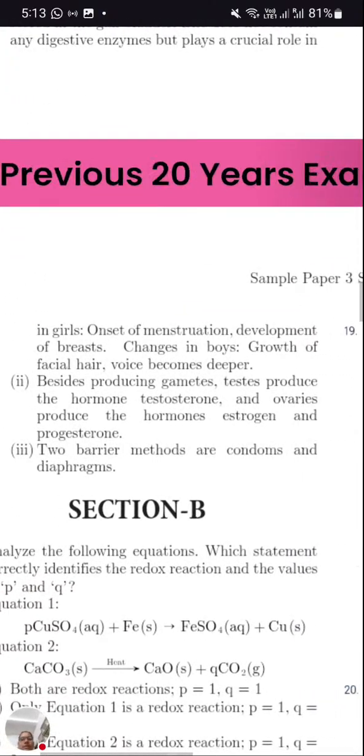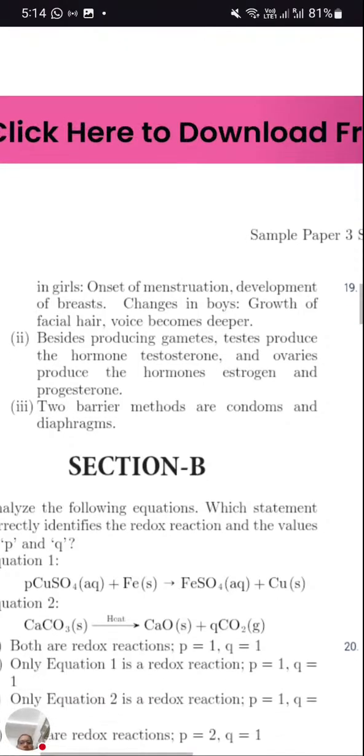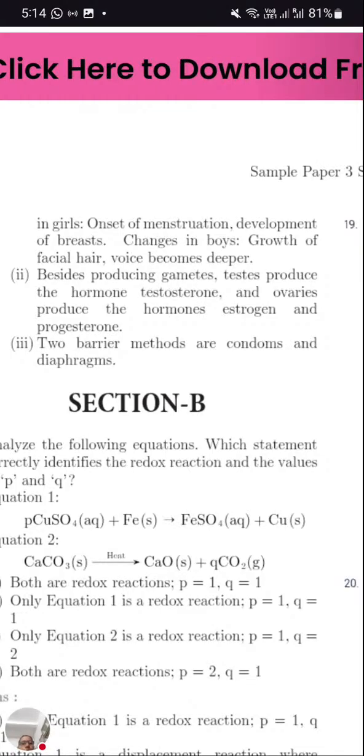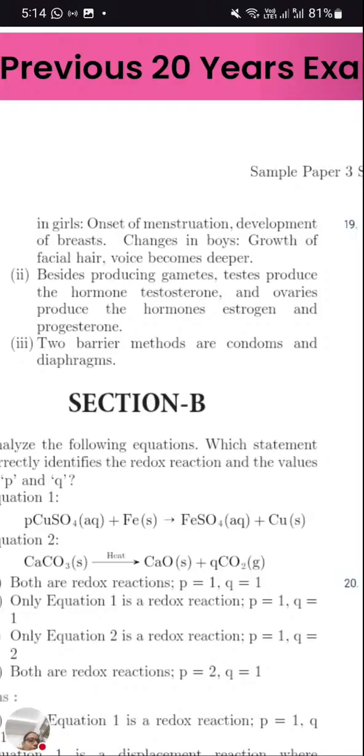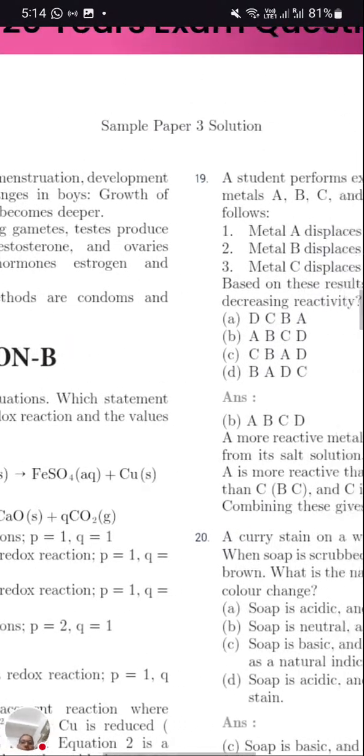Here, in girls, there is onset of menstruation. The girl starts the menstruation cycle, and there is development of the breast. Changes in the boy: growth of facial hair and the voice becomes deeper. In the previous section also we were having the same question. Voice deepens and development of the facial hair. So this we completed.